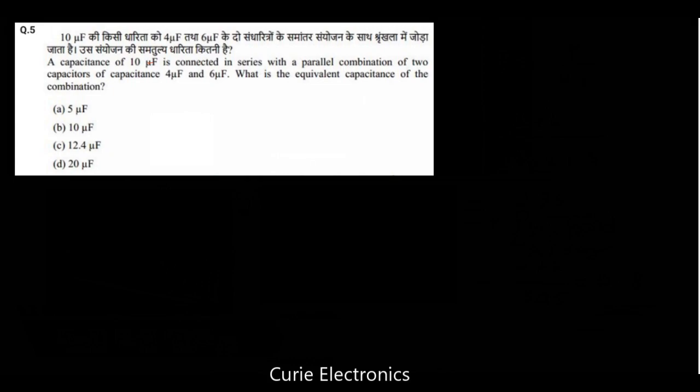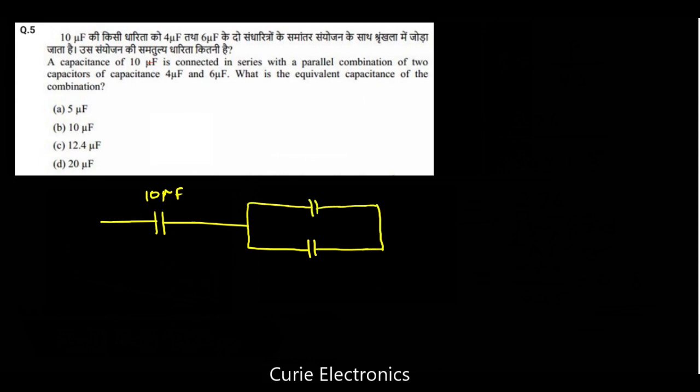So we have one capacitor, the value is 10 microfarad, and the other two capacitors are in parallel. We have to find the equivalent capacitance between A and B. One is 4 microfarad, another one is 6 microfarad.